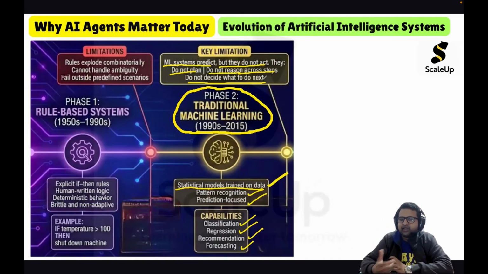Then for every step, the reasoning capability, like, okay, to perform this step, how I can accomplish or execute this step. So reasoning, and deciding what to do next. Okay, this step accomplished, or there was some problem, then what is the alternative way? All that. So this kind of intelligence is missing in machine learning systems.